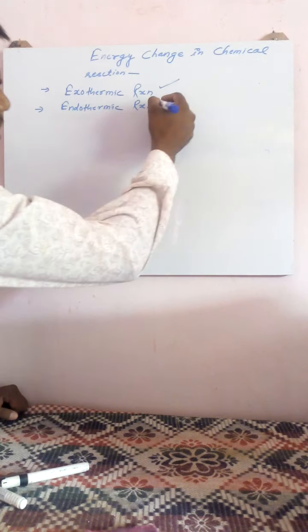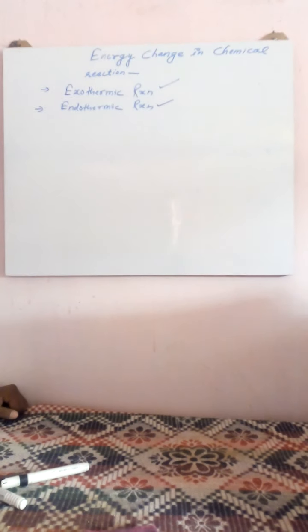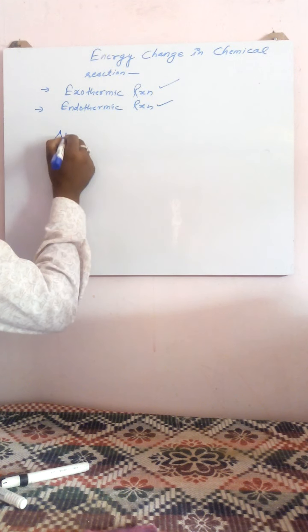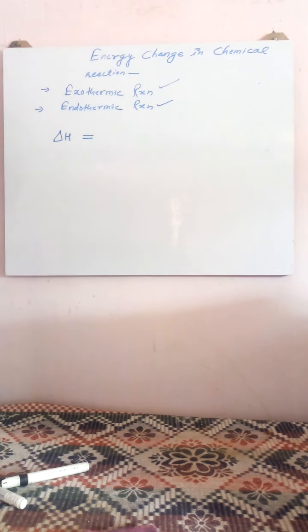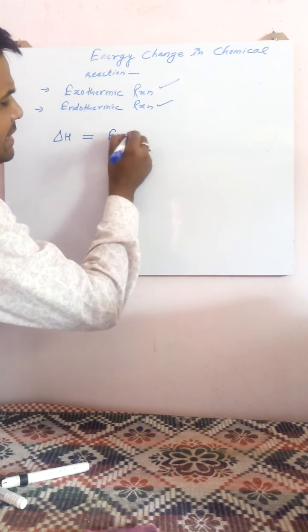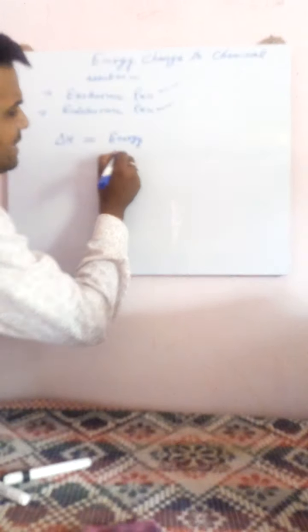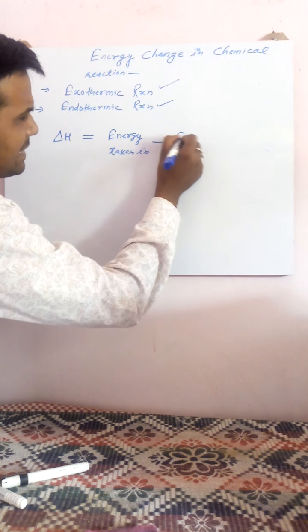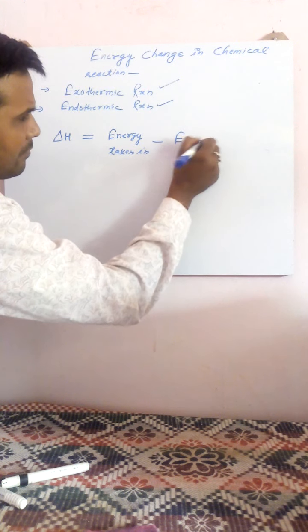But I do not believe in this. Generally, it can be explained on the basis of delta H, the energy change. Delta H is equal to energy taken in minus energy given out.